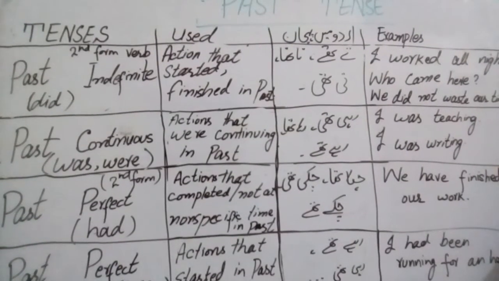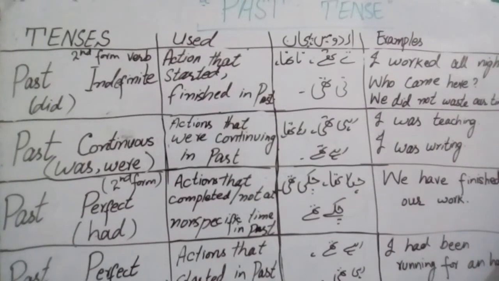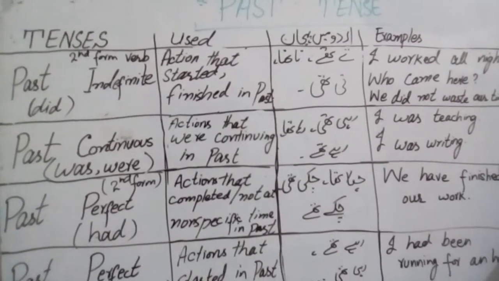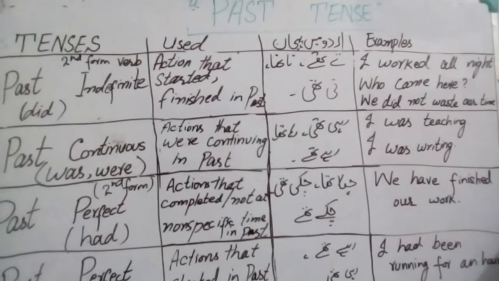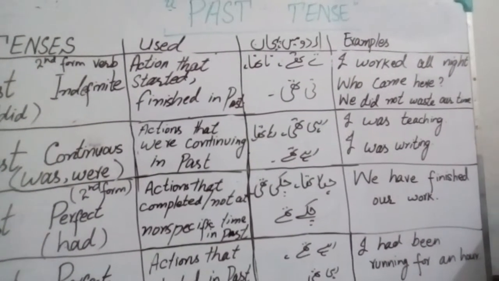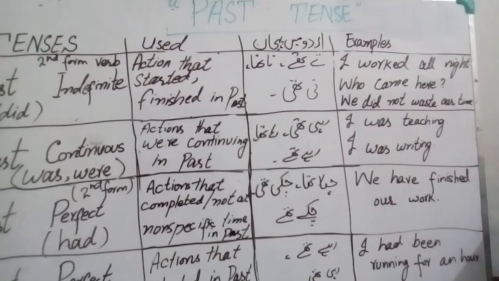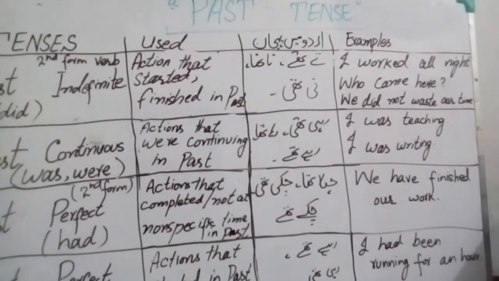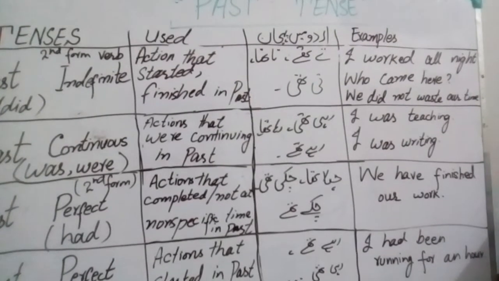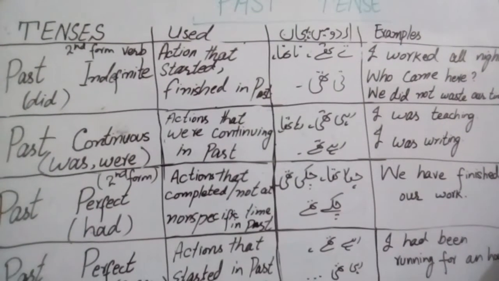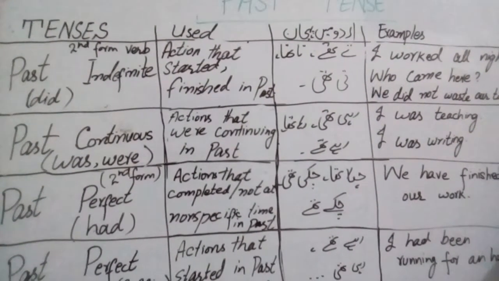For example, the action that started and finished in the past, you did work previously and you have finished, then you will tell it like this: I worked, right? This is past indefinite tense.